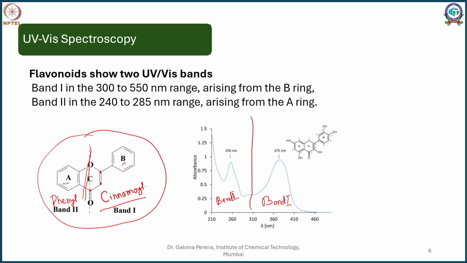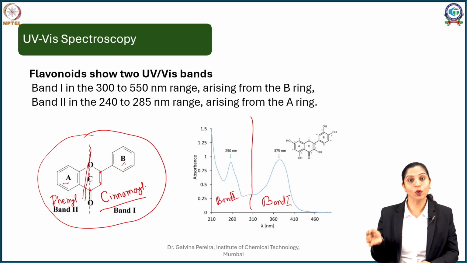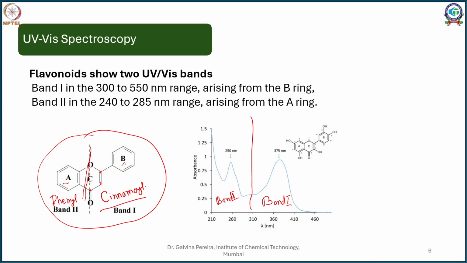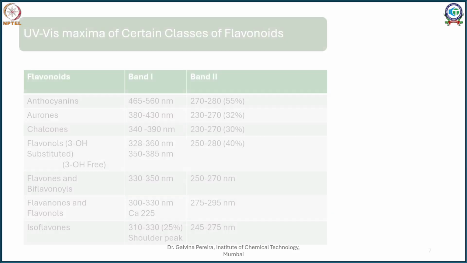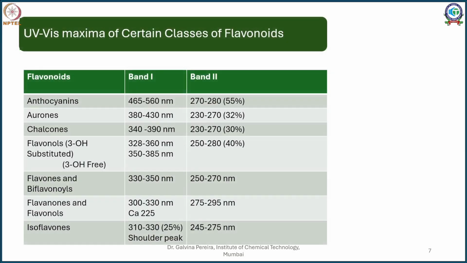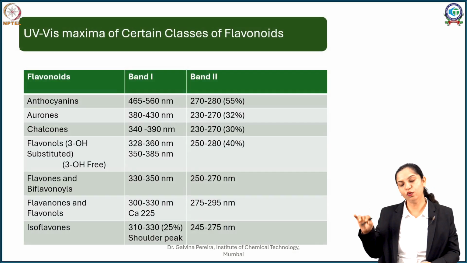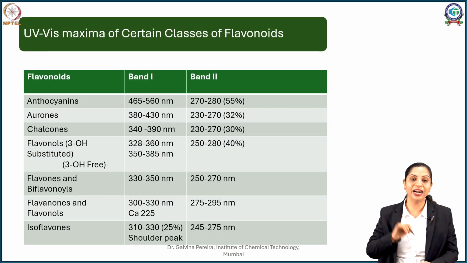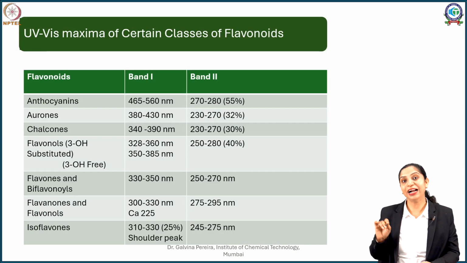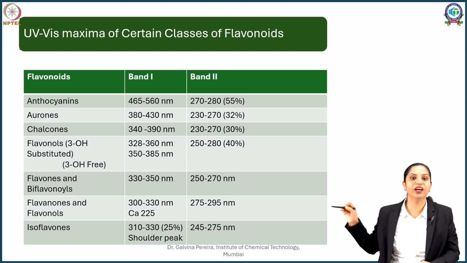So you will see most of band 1 is because of your B ring and partially due to the C ring, whereas your band 2 arises from your A ring. Now if you see carefully, most of the flavonoids show this pattern. So depending upon what the UV maxima of your band 1 and band 2 are, remember your band 1 is always going to be at a longer wavelength.